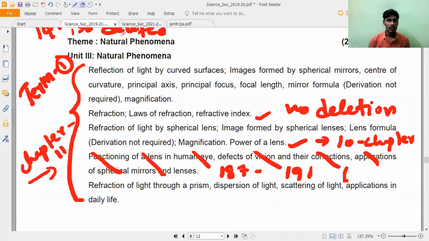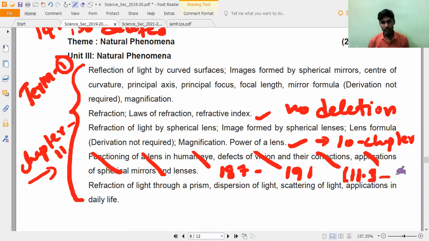So from 11.3 it will be continuing. For chapter 10, no deletion. From 11.3 it will continue till the last. Please remember that. So refraction of light through a prism, dispersion of light, scattering of light, applications in daily life. So this is about it. Okay, clear all of you? Any doubt you can ask me.